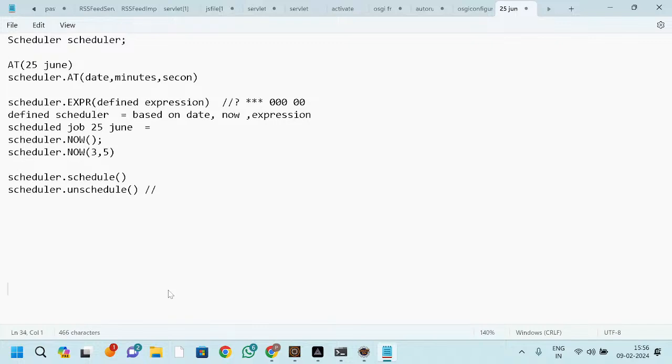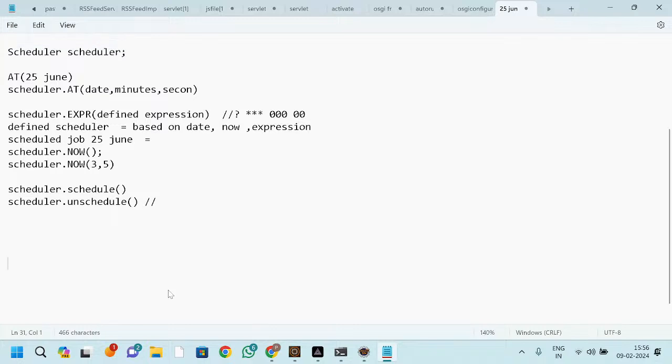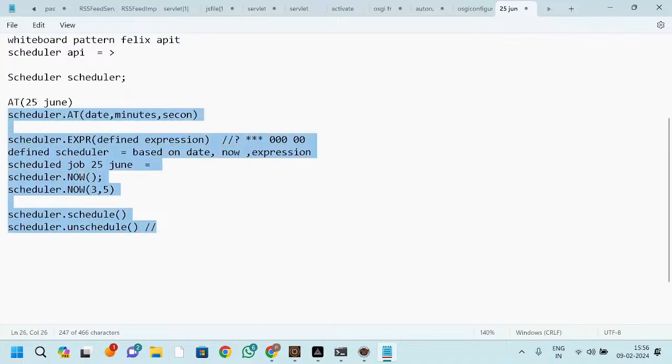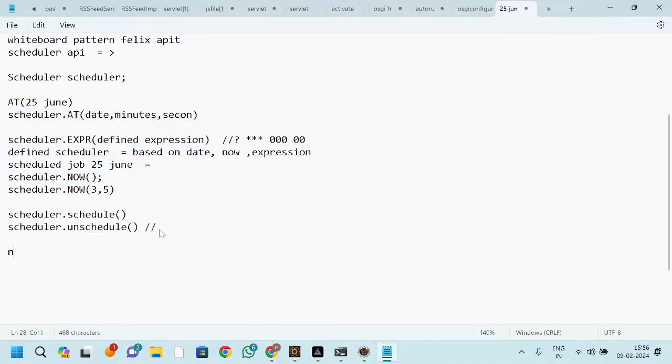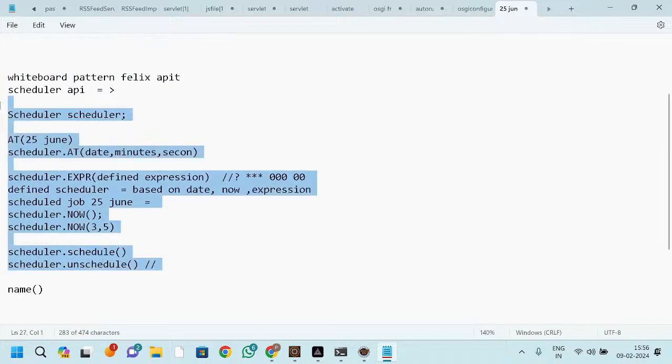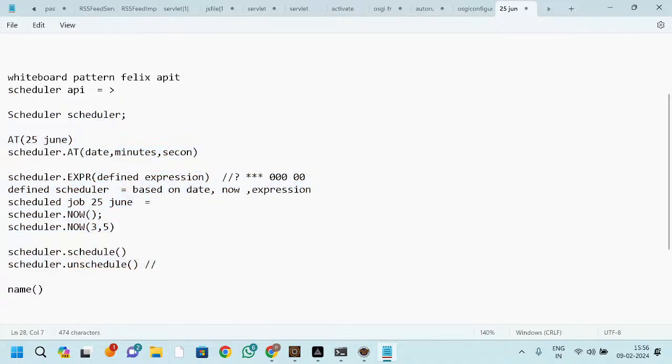Again, the thing is, I'm just telling you that a particular scheduler will schedule, and that particular scheduler will unschedule, right? But now the thing is, how can we define the scheduler? Okay, here we don't have anything to define the scheduler. Basically, if I define the name of the scheduler, we need to use the name method, right? But this name method we don't have inside this scheduler, right? And this is not a good thing.